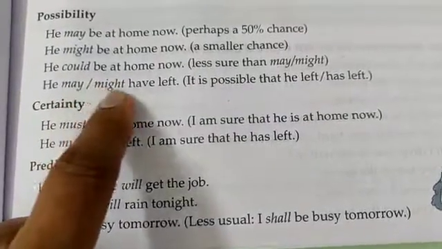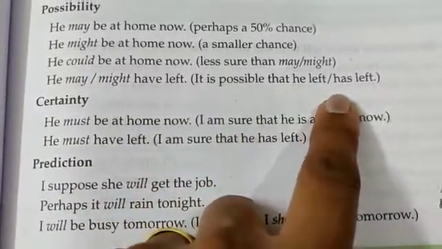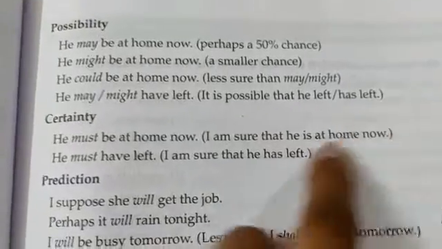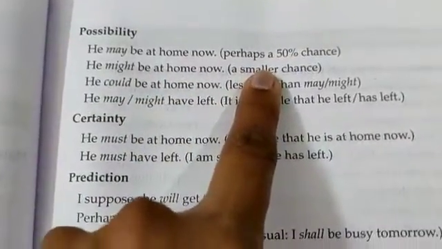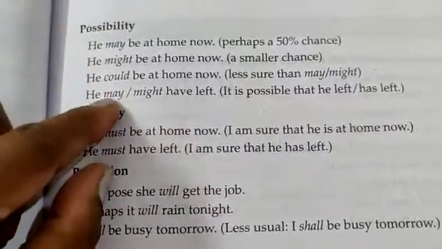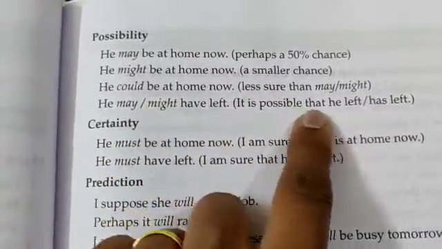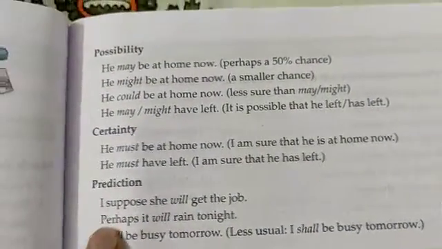He might have left. It is possible that he left or has left. Right? So children, these you remember by heart. May is 50%. Might is again a smaller chance than may. So remember it like this: may, might, could. Now, he might have left. Again children, it is possible that he has already left or he left.